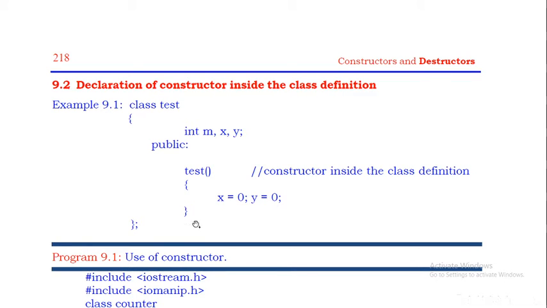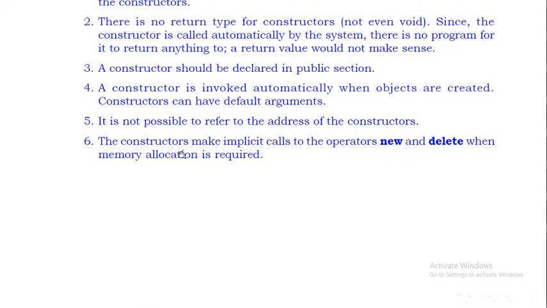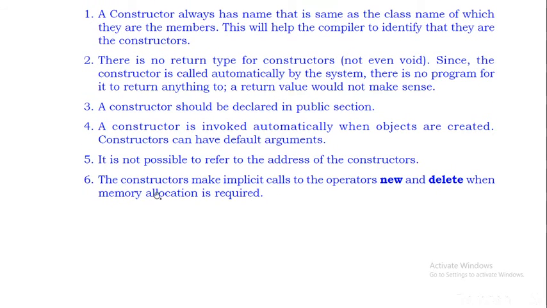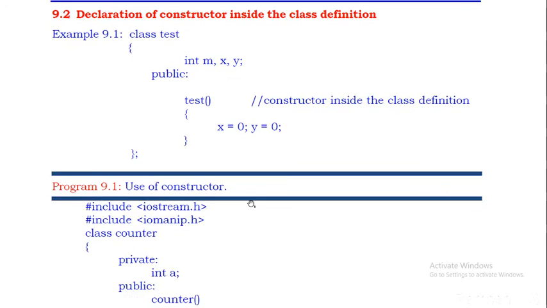Fourth point, it is very difficult to find the memory address of the constructor. And it makes implicit calls to the operators new and delete when memory allocation is required. So all six points we have discussed.